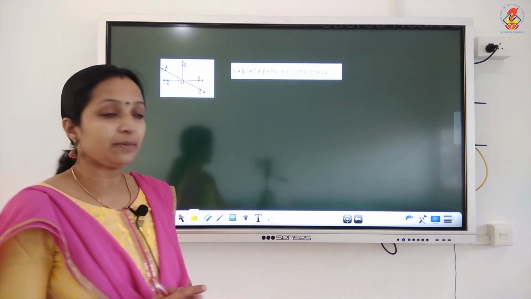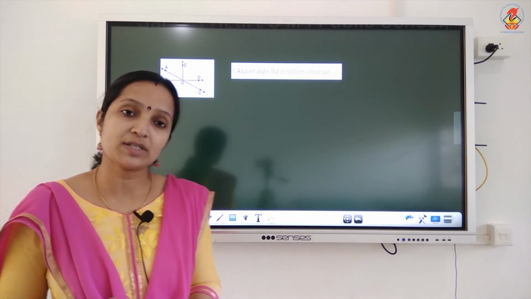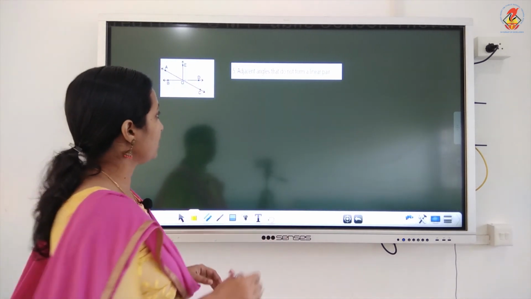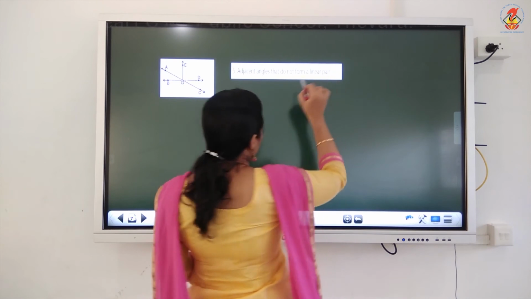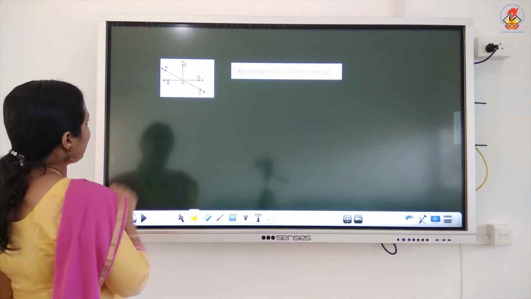Do not form a linear pair means what? The sum should not be equal to 180 degrees. It does not form a linear pair. We have to find such angles whose sum is not equal to 180 degrees. Now find out the angles from this.